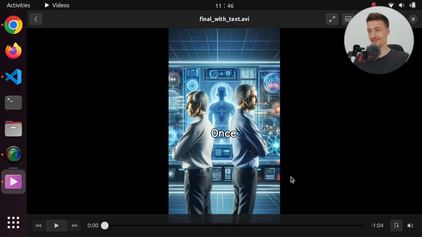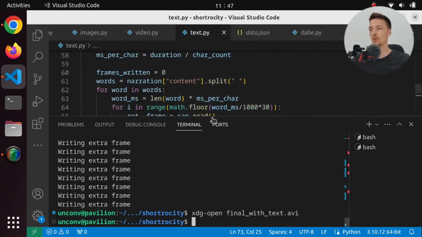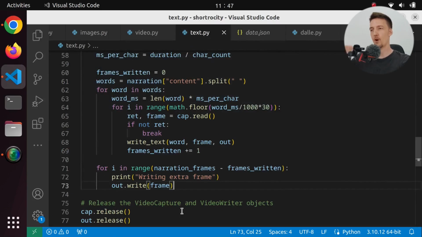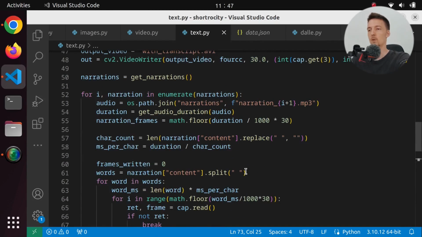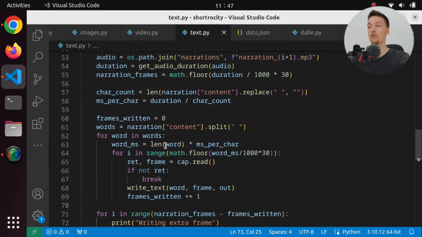Okay, that was, I don't want to say perfect, but it was pretty close. Now, I might want to add some sort of offset so that the text comes earlier, because I think that would make a little bit more sense. So how could we actually do that? We should basically remove some of the duration from the first word. Or I guess we could start the narration audio a little bit later.